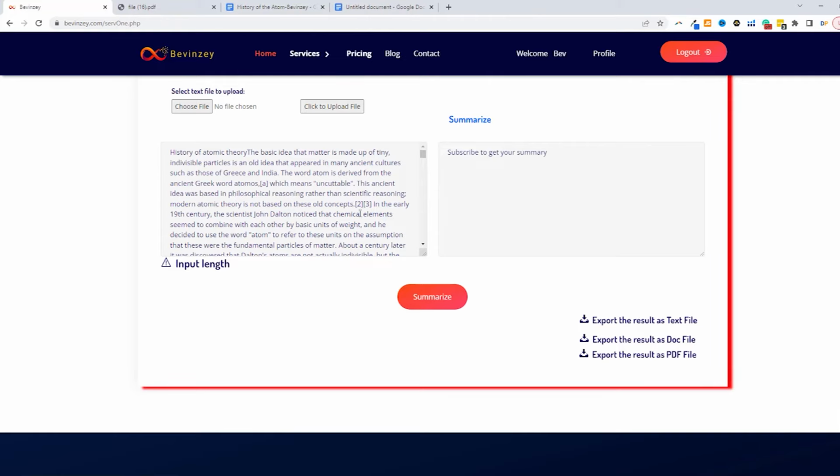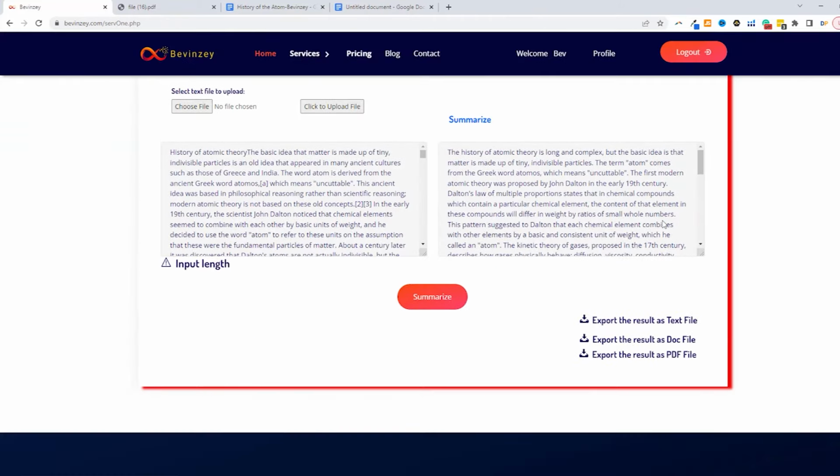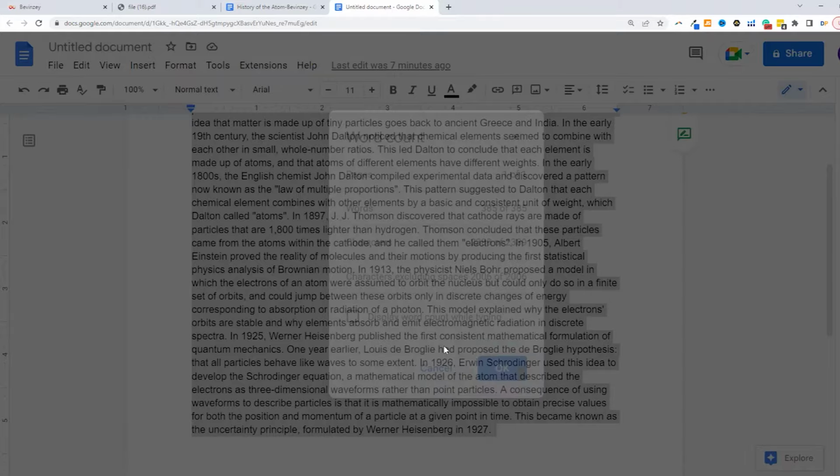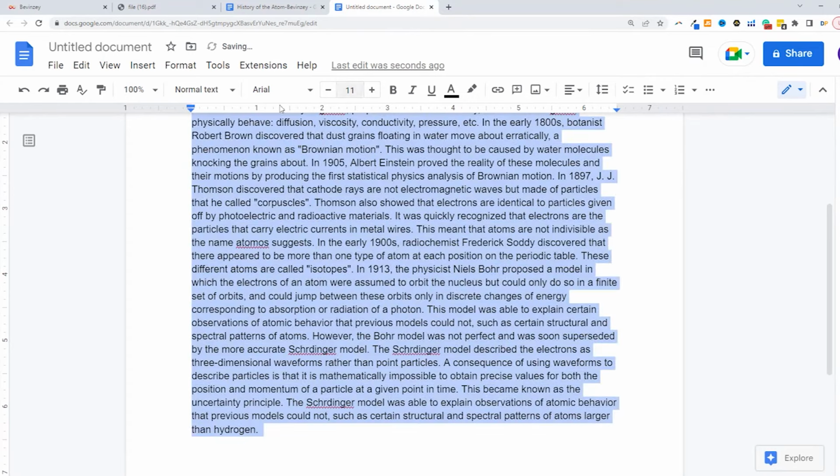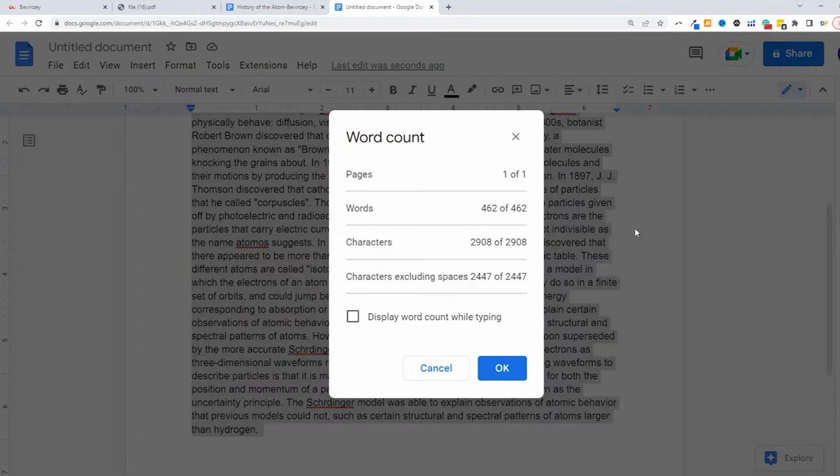And what we can do now is click summarize, and it's going to give you another version of the summary. And so here we have another version of the summary. And once again, we can copy and paste these words to determine how many words are in the summary. And this summary is 462 words.